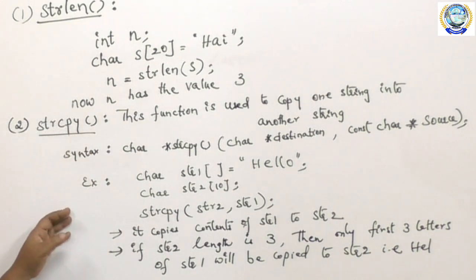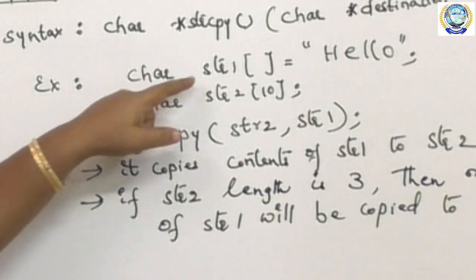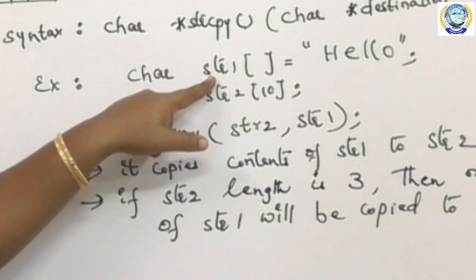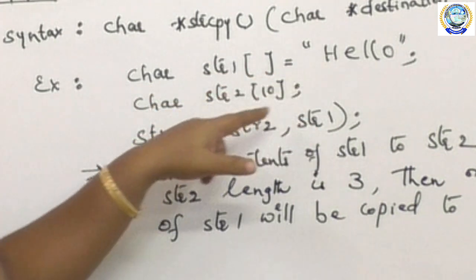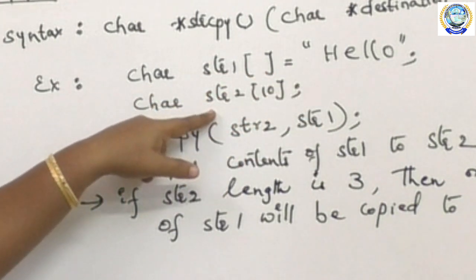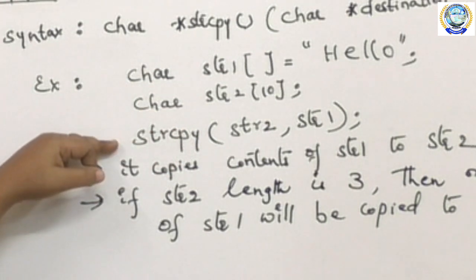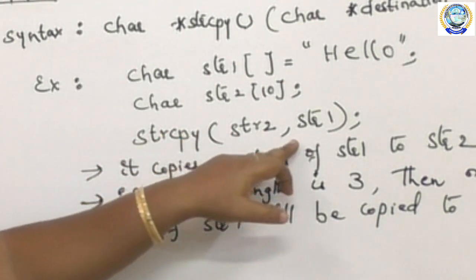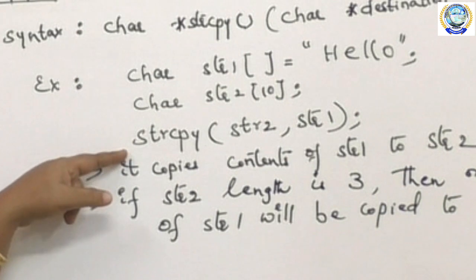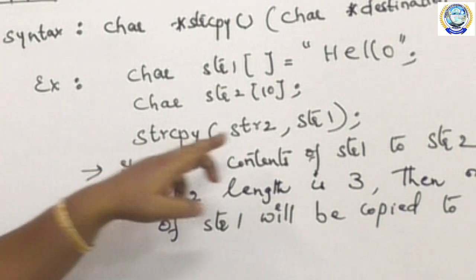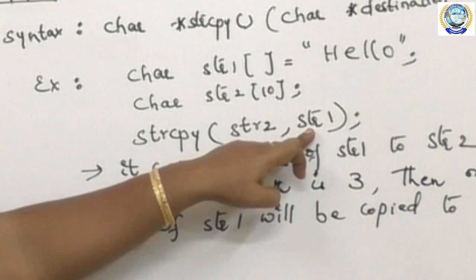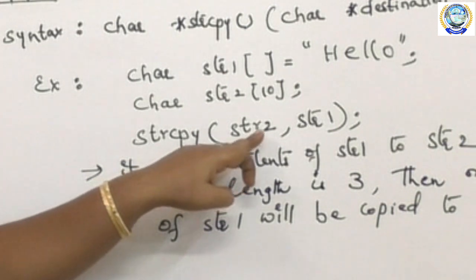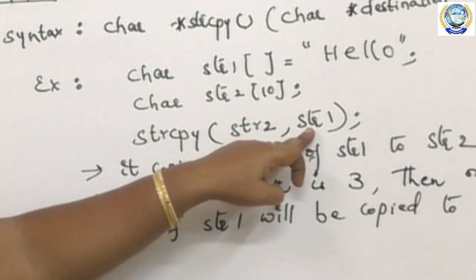Say for example, here I have declared two strings str1 and str2. The first string contains the value hello, and the next string is empty. Now I have given the statement strcpy(str2, str1). What this strcpy function will do is copy whatever the content of str1 is onto str2. The content of str1 is hello, and that will be copied